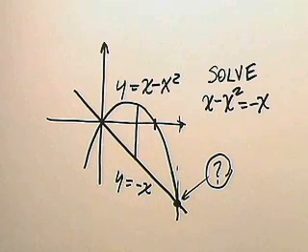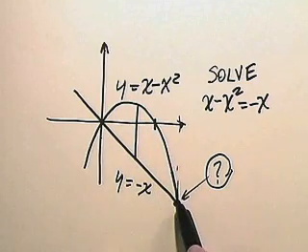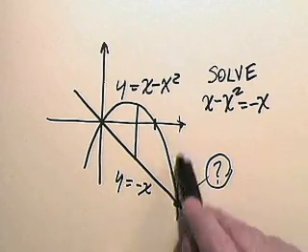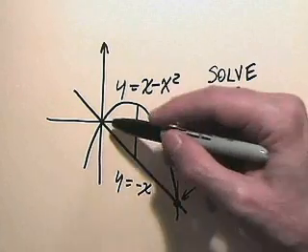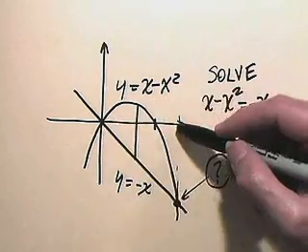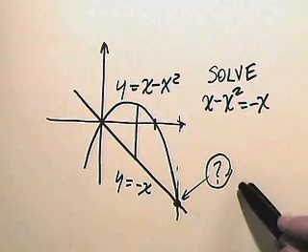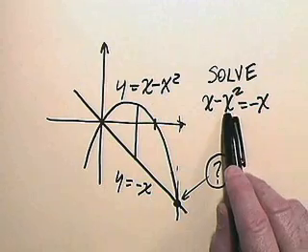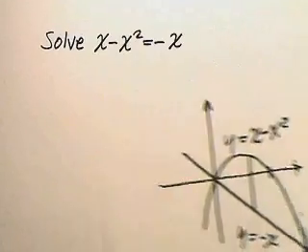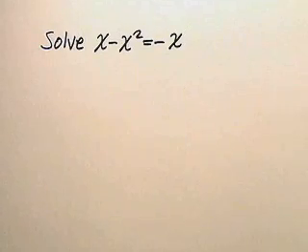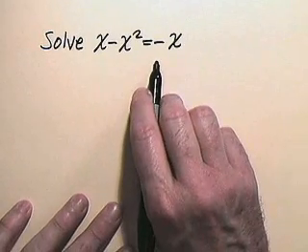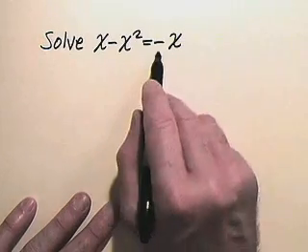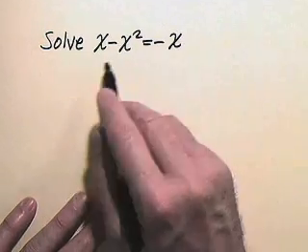But next we have to figure out what our limits of integration are going to be. Let's look at a picture. To find our limits of integration, we need to look at the picture of our two curves. Notice where they intersect gives the x coordinate of how far we integrate. So they intersect here at x equals 0, but where do they intersect over here? What's the x coordinate of that point? Well, to find it, we have to solve x minus x squared equals negative x. So put the term over to the left side of the equation.